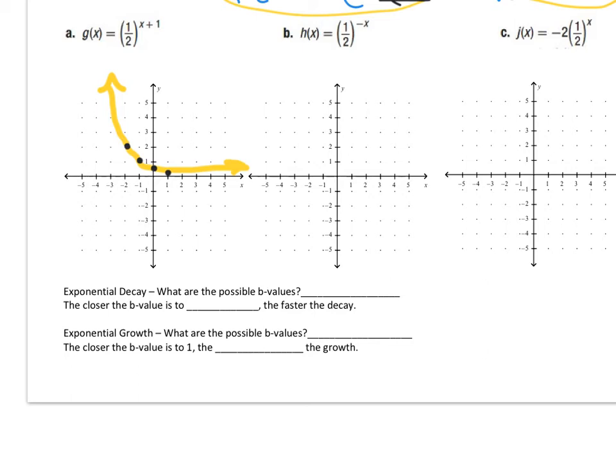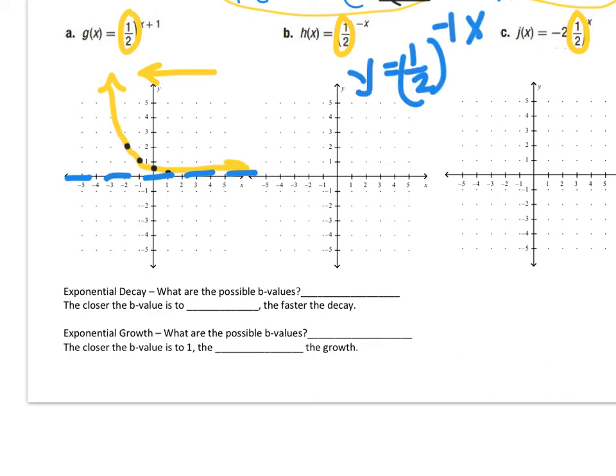So looking at our 3 examples, we notice that each function has a base of 1/2. So what we're going to be doing is looking at the transformations. So for graph A, I've done a data table of x and y values, and I plotted the inputs and outputs as ordered pairs, and I can see that the graph is sliding to the left 1. So where I used to have a y-intercept at 1, I now have that left 1 unit. So that would be a complete graph. Let's just put in the horizontal asymptote right there of the first graph.